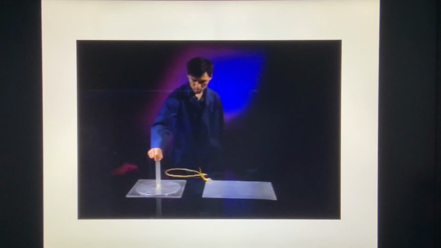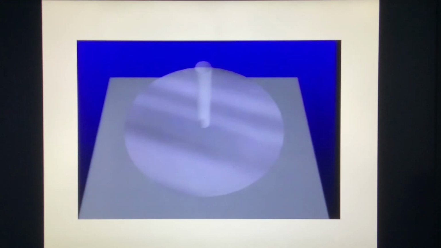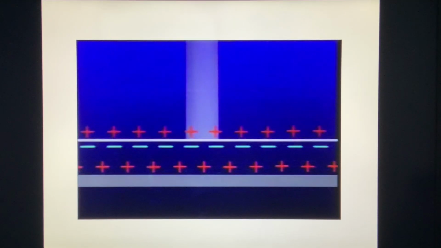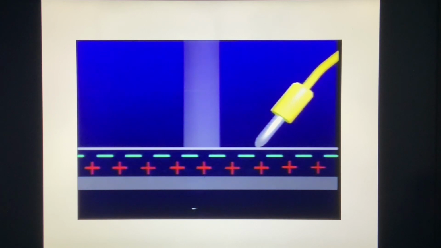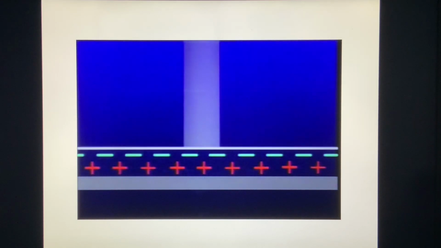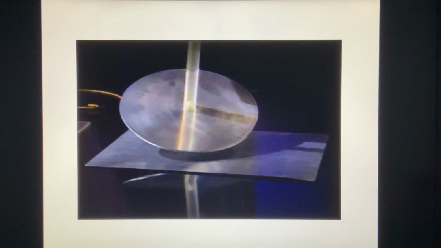How can we continuously generate charge without recharging the acrylic? The electrophorus works by electrostatic induction. When the neutral metal plate is lowered onto the positively charged acrylic, the negative charges in the metal are pulled to the bottom of the plate. That leaves a net positive charge on the top surface of the plate. When the top surface is connected to ground, electrons conducted from the ground neutralize the upper surface. The plate now has a net negative charge. The positive charge is still on the acrylic, so the cycle can be repeated.